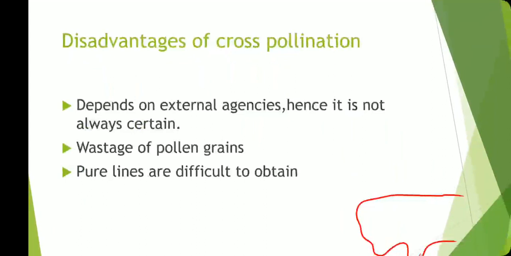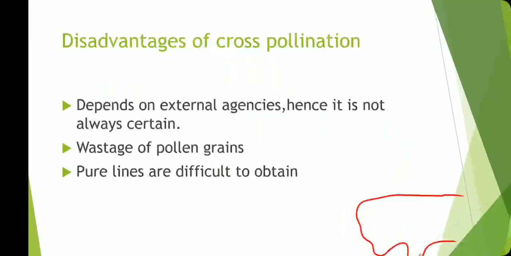Pure lines means, for example, a pea plant produces a tall plant, and when it produces a flower, and the pollen grains from the anthers are transferred to the female flower, it should also produce a tall plant, but it does not.